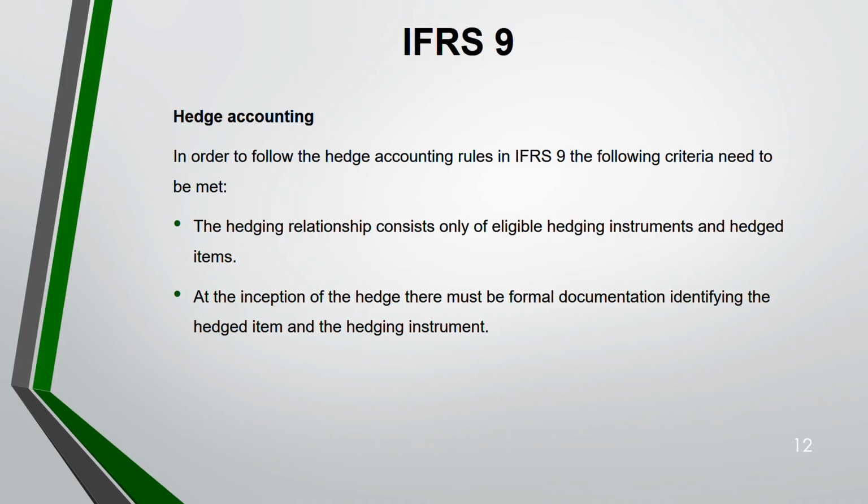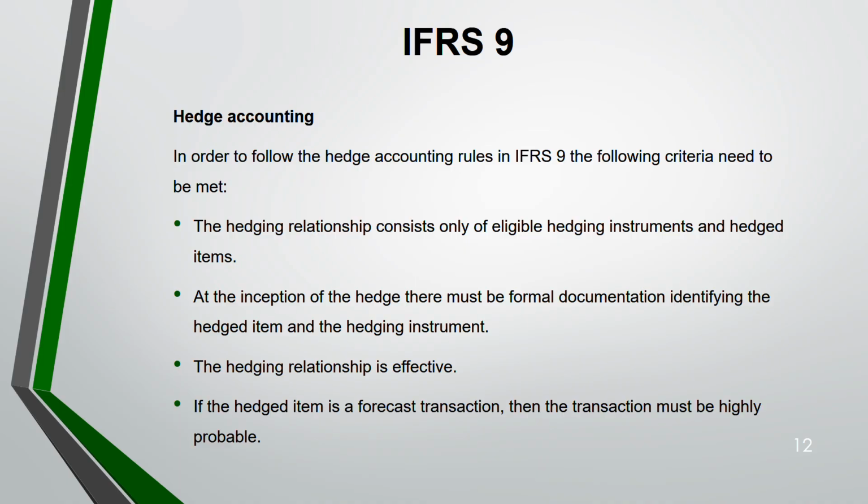Now do you understand? And there's a documentation saying that you have entered into a contract to buy or sell so and so at this date. That is the hedged item. The hedging relationship must be effective. Now in the exam they will tell you that also. Hedging is ineffective or effective. It's effective, use hedge accounting. Ineffective, can't use hedge accounting.